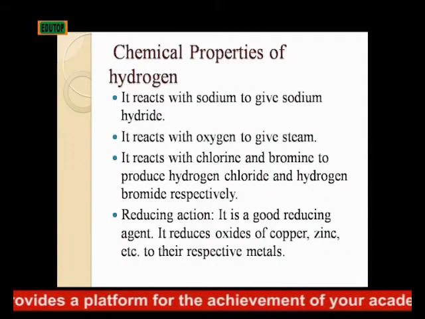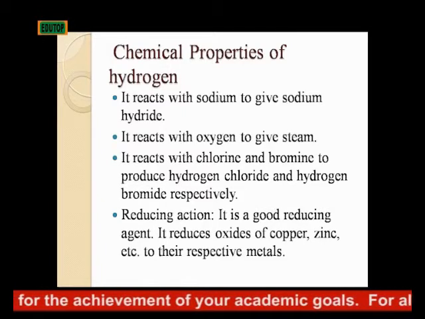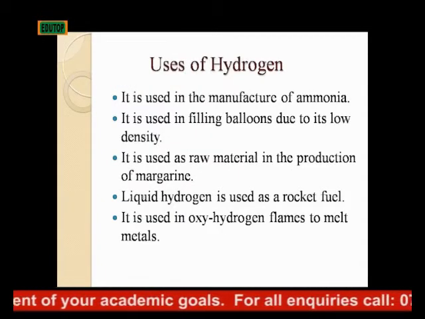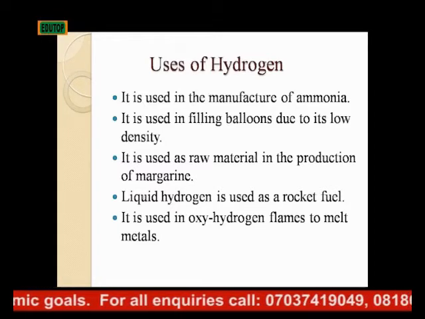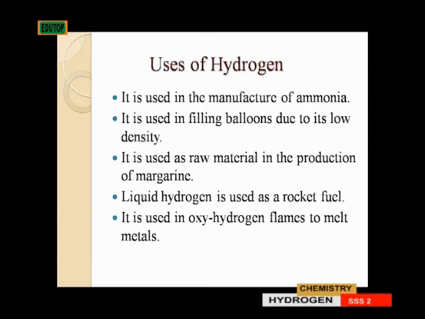It reduces oxides of copper, zinc, etc. to their respective metals. Uses of hydrogen: 2. It is used in the manufacture of ammonia. That is done in the Haber process. 3. It is used in filling balloons due to its low density. Take note of that. Why it is used in filling balloons is because of its low density.